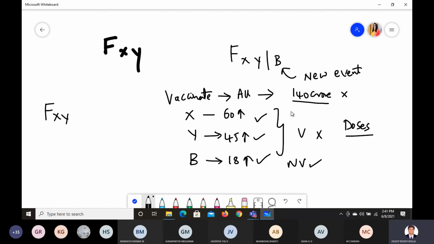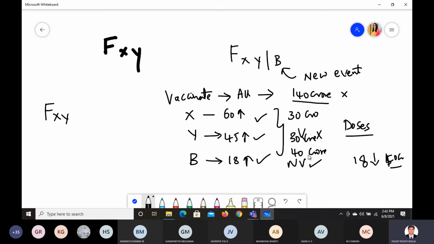I am just saying approximately some 30 crore population is there, and somewhere here around some 30 crore population, and somewhere here some 40 crore population, and your remaining will be 18 years and below, let us say around 50 crore. Okay, this can be, let us say, 40 crore.